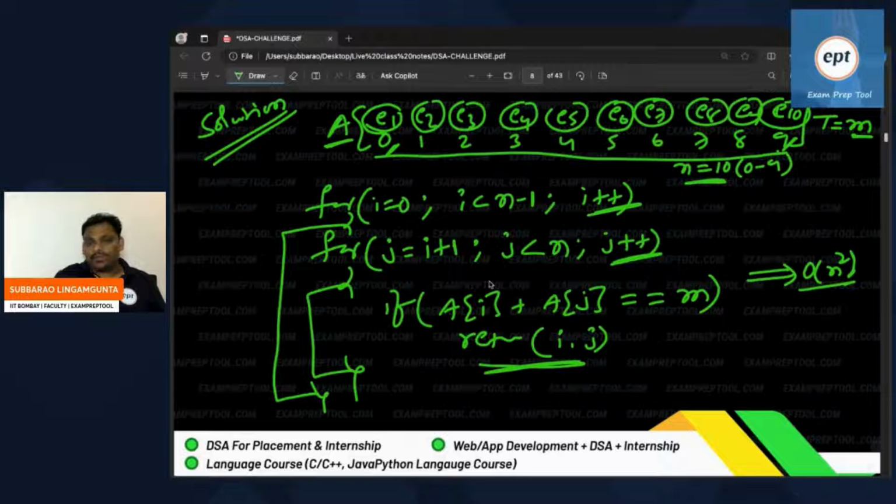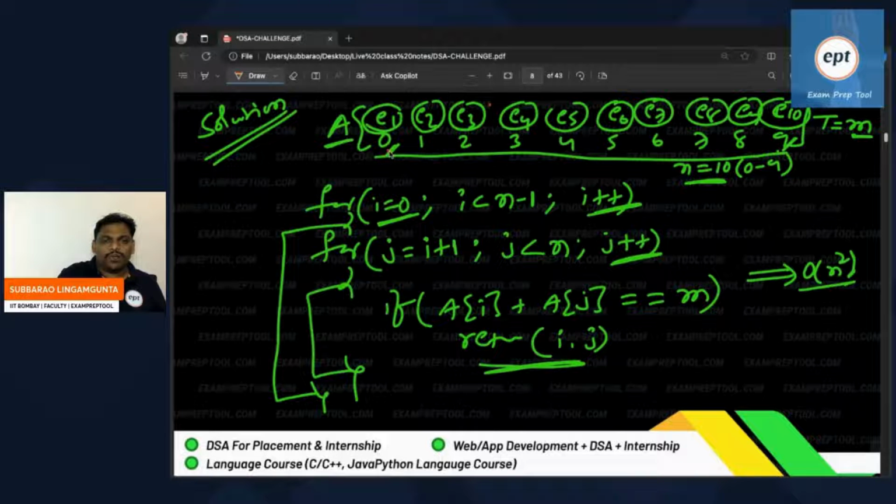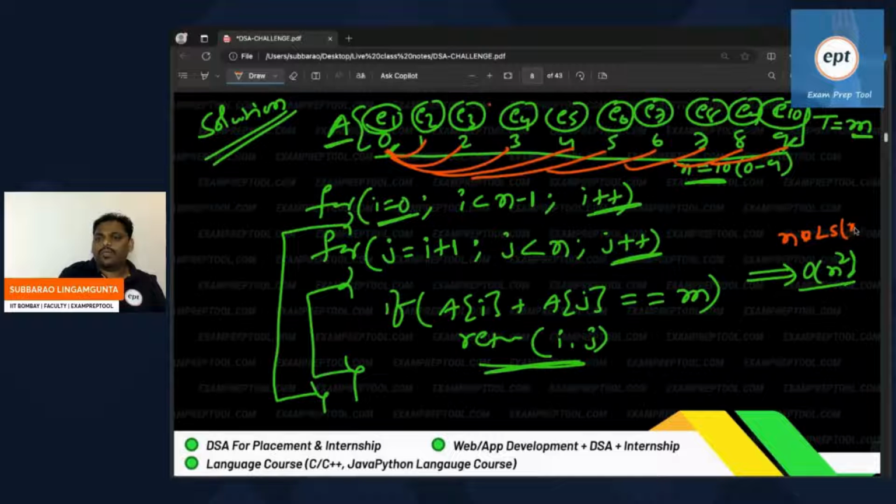The answer for this problem is to find two people whose sum is equal to target m. The i loop is going on, the j loop is going on. See this one. The i value 0 will check with all the people. How? 0 will check 1 also, 0 will check 2 also, and it keeps on checking. It's almost like n times linear search. Linear search is n, so n times n is n square, which is nothing but n times linear search on n people. n into n is going to be n square.